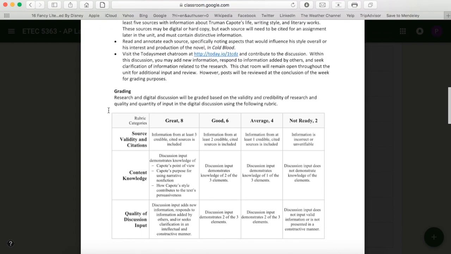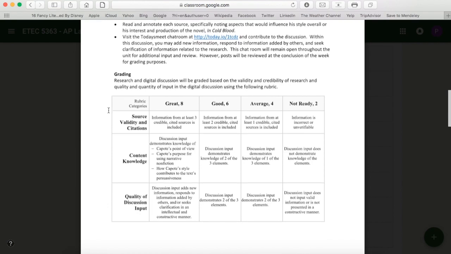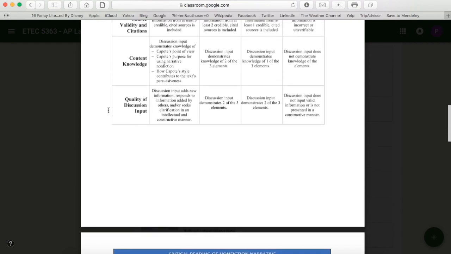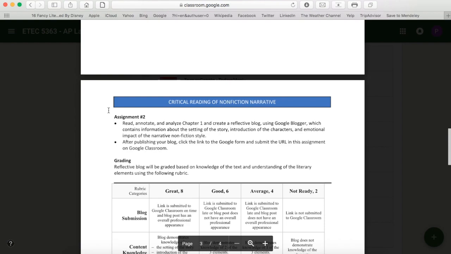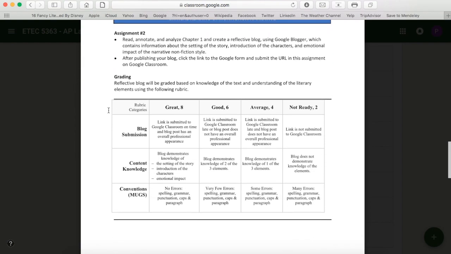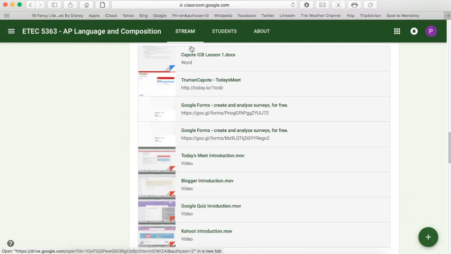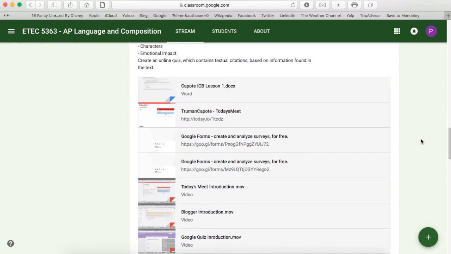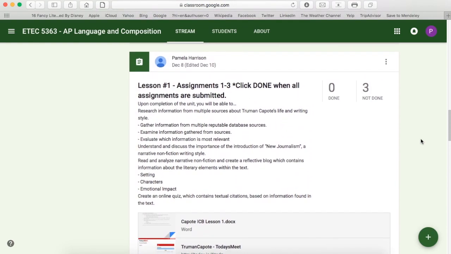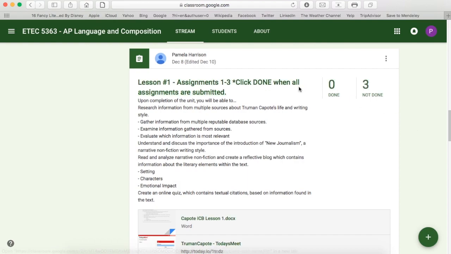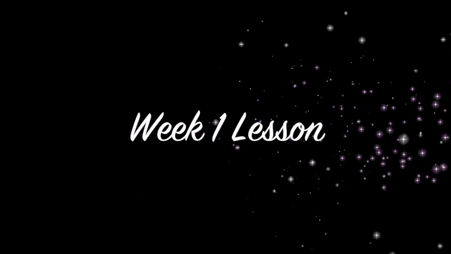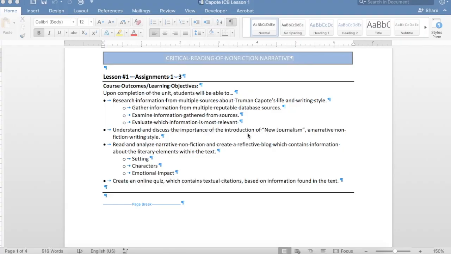This lesson will also include a grading rubric that will allow them to see exactly what criteria should be met. This rubric will also be used for assessment and measurement. When students have completed each of the elements within the lesson, they will return to the assignment and click Done. This will signal that all elements are complete and submitted. The lessons will have similar structure and format to allow the students to focus more on content.